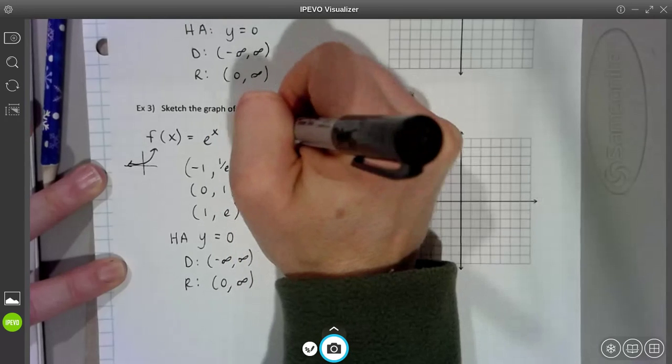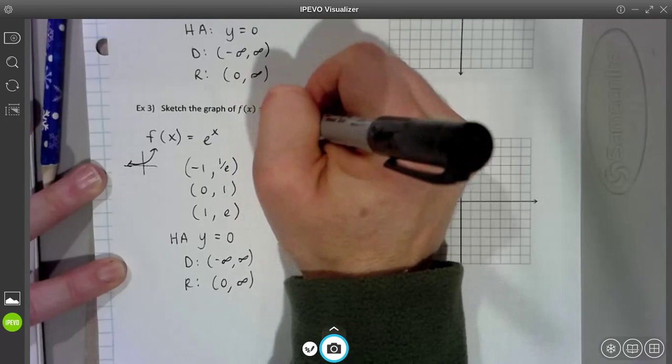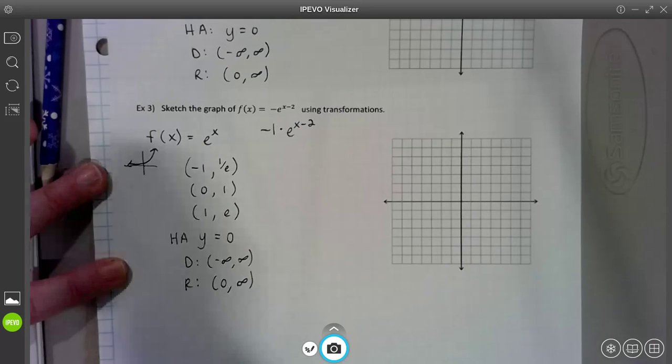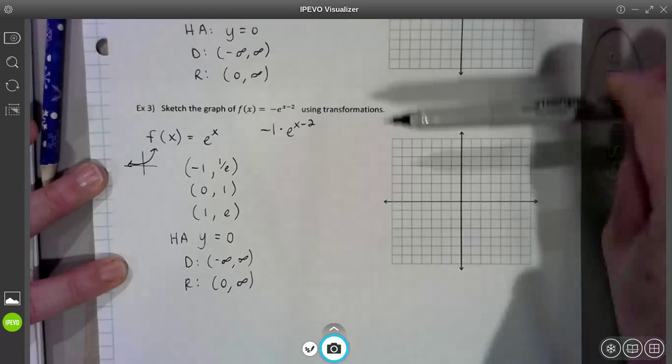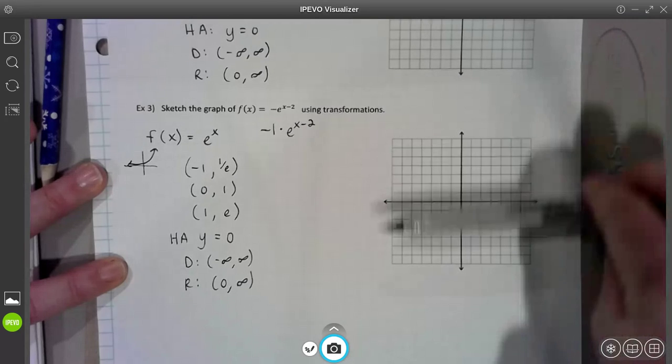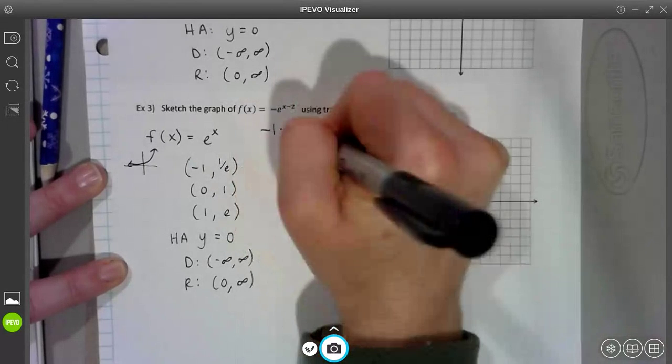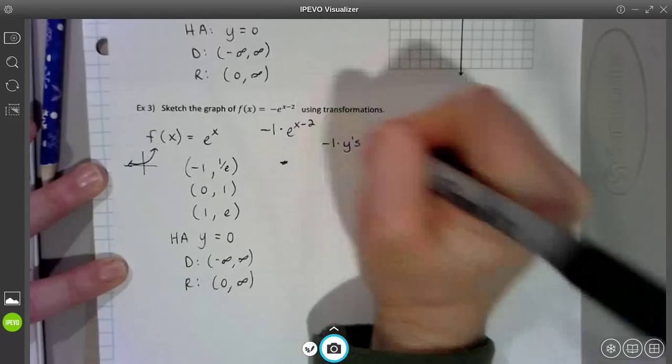This is like a -1 times e to the x minus 2. So you have this -1 out in front of this function that is timesing the y values by -1, which would usually cause some type of vertical stretch, but it's a factor of 1, so they won't be stretched. But you're timesing all the y values by a negative, so it changes all your y values to the opposite sign. So if all of your y values change, it's going to cause this x-axis reflection. All right, so it's going to be negative, oh, I don't want to write it there, -1 times the y's.